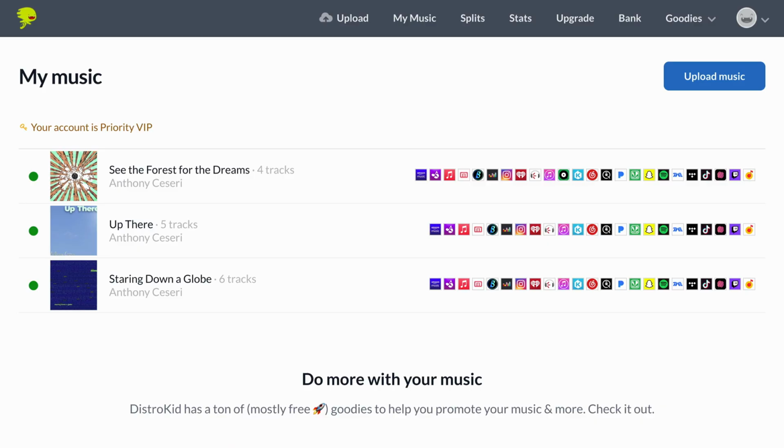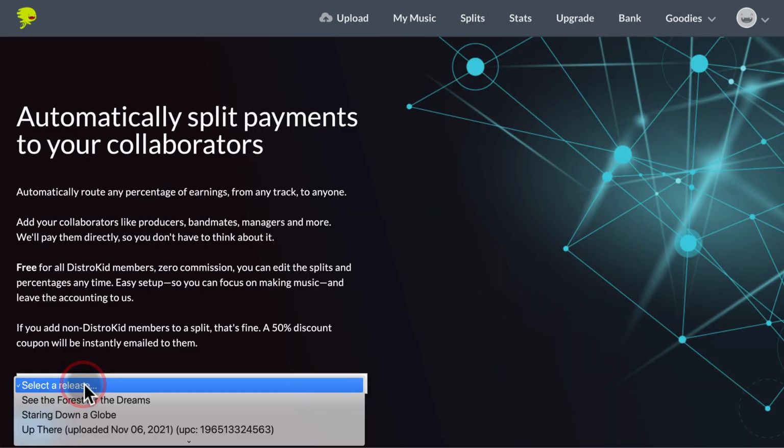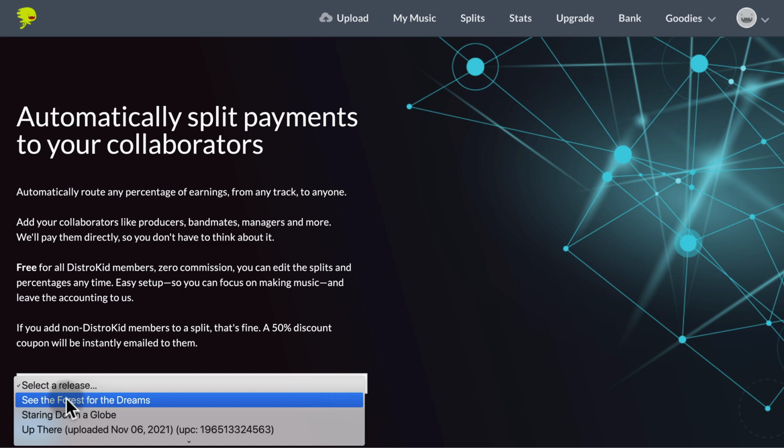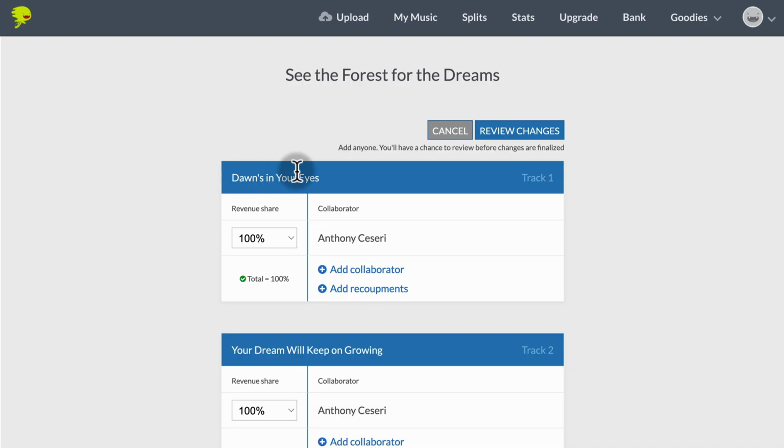So first, we'll go into our Distrokid account and choose Splits. And from there, we can choose our release and add our collaborators. Okay, so once you're in Distrokid, all you have to do is click the little Splits option at the top. And then just select the release that you want to do the splits for. In my case, I'll just choose my latest release here.